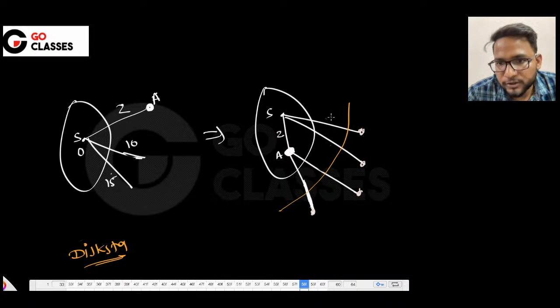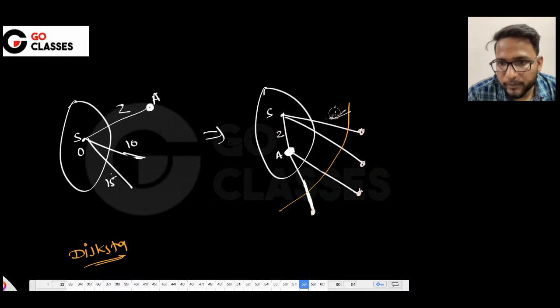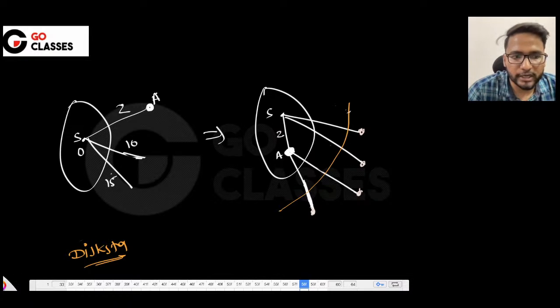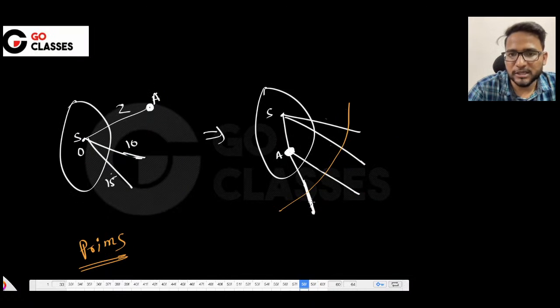Yeah, I want Prims to choose this and Dijkstra to choose this. So if Prims is choosing this, then this should be greater than 5, right? Which means, maybe this is 6. Actually no. Okay, I'm not able to create the example, but I hope you are getting the thing. What I mean to say is that in the first iteration everything is fine, but yeah, I do have the example in the next page.